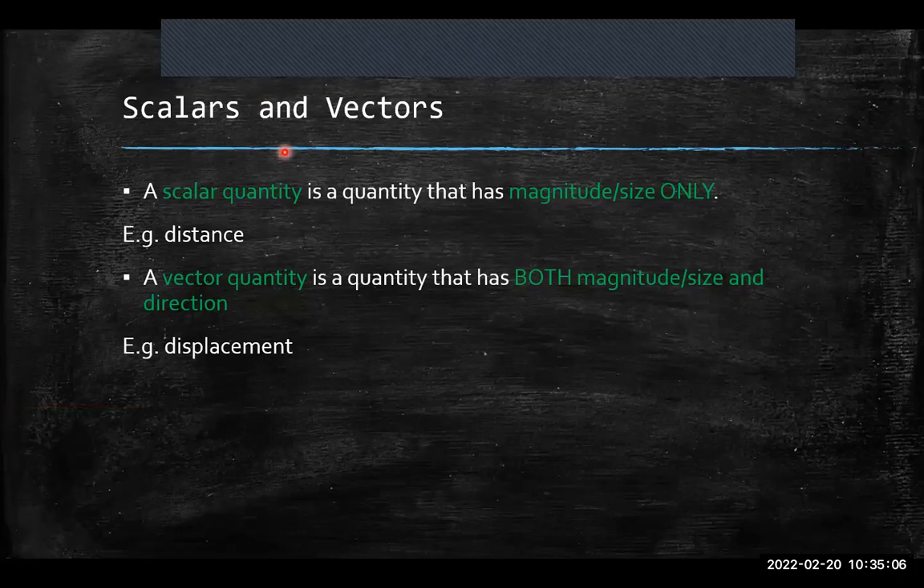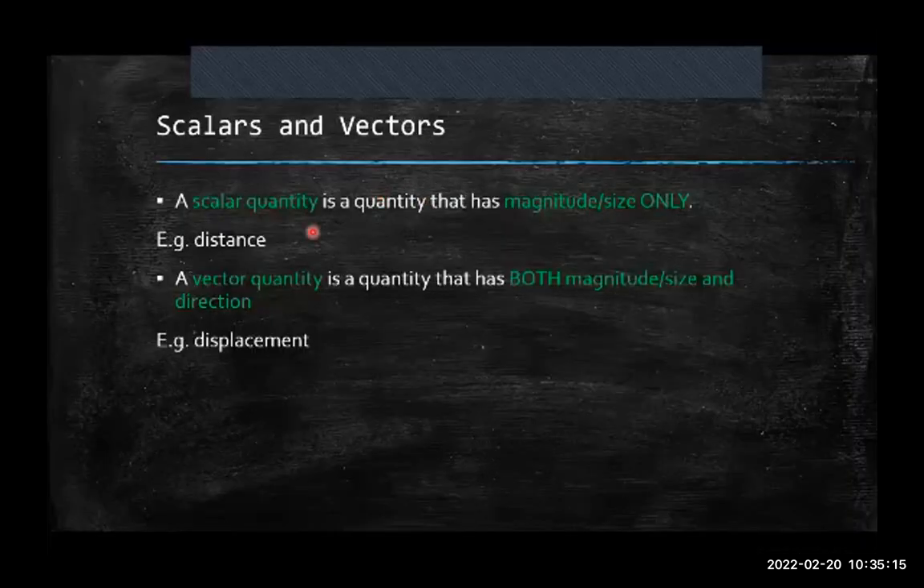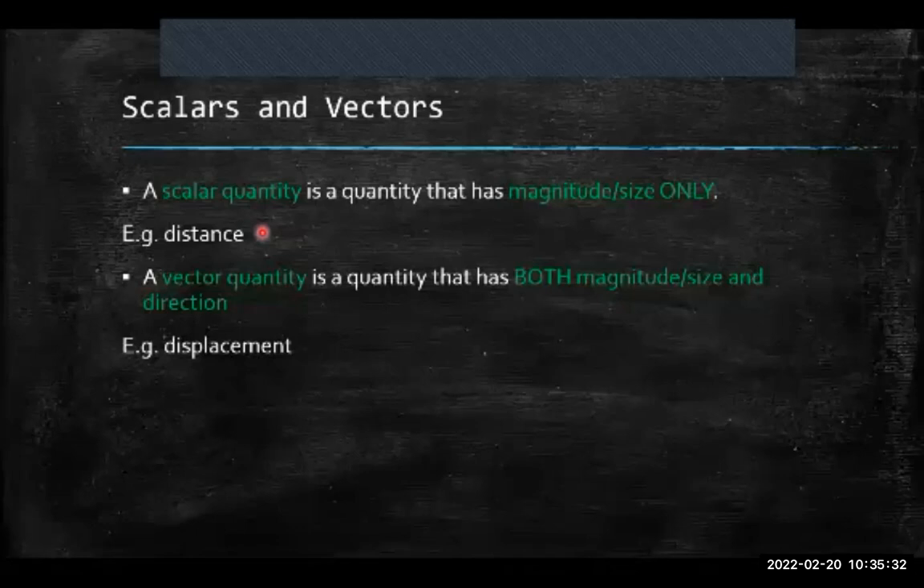Scalars and vectors. When I say scalars, I mean scalar quantities, and when I say vectors, I mean vector quantities. So what exactly are these two things? What is a scalar quantity and what is a vector quantity? Well, a scalar quantity is a quantity that has magnitude or size only. For example, distance. Or in physics, you might see speed, time, length. They're all scalar quantities because they only have magnitude. A vector quantity, though, is a quantity that has both magnitude and direction, for example displacement.